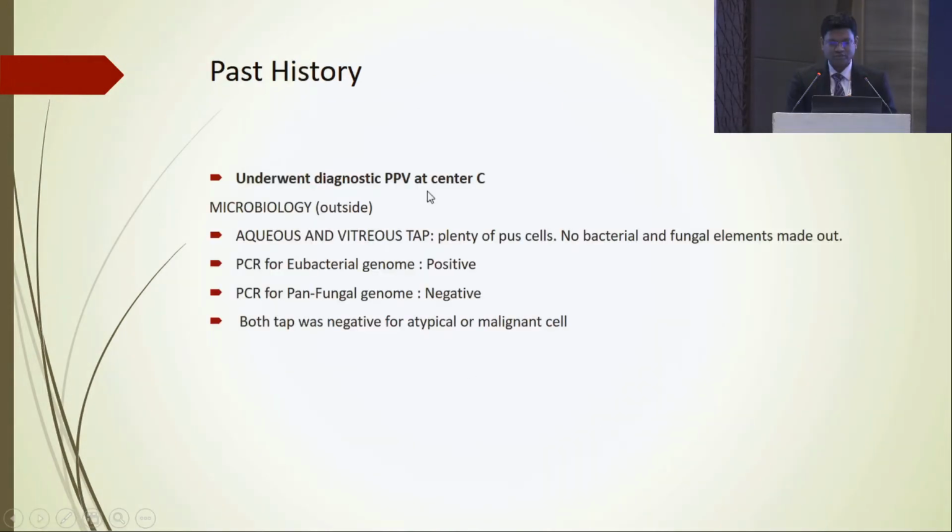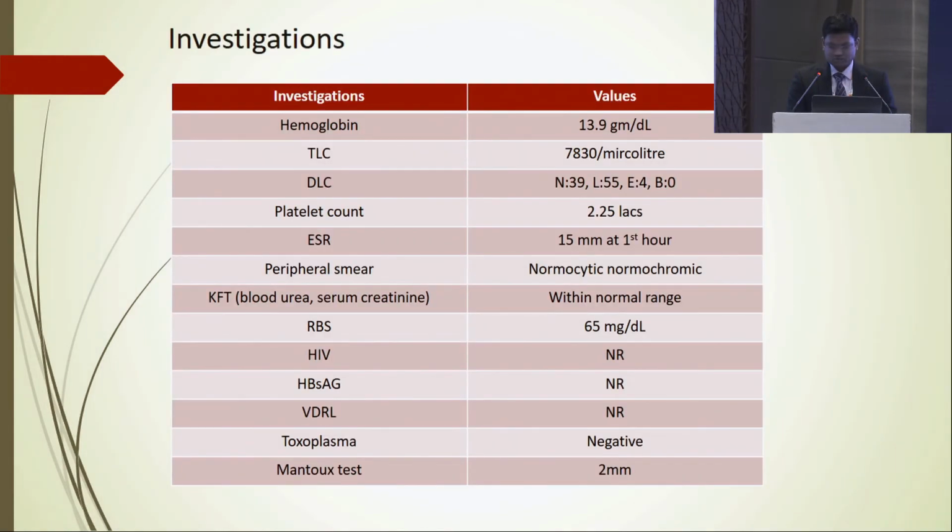In hospital C he underwent a diagnostic vitrectomy, and on aqueous tap there were plenty of pus cells. PCR for bacterium was positive, and PCR for fungus was negative, and there was no atypical or malignant cell in the vitreous sample. These were his investigations and systemic workup.